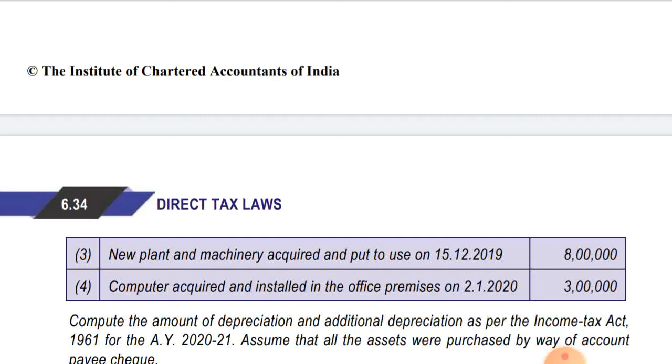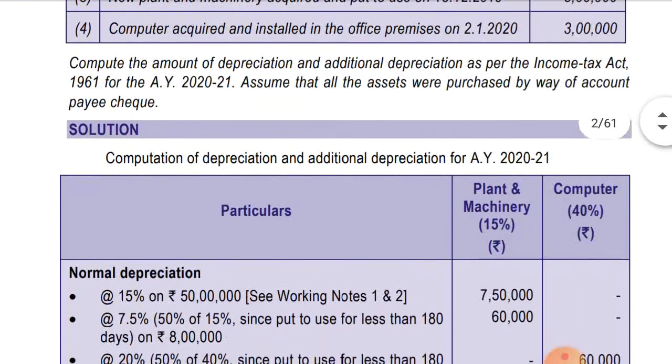And on the computer acquired and installed on 2nd January 2020, only normal depreciation will be allowed at the half rate. Additional depreciation will not be allowed as it is not covered in additional depreciation. This asset is installed in the office premises, and on office premises, no additional depreciation is allowed. So let's move to the solution.